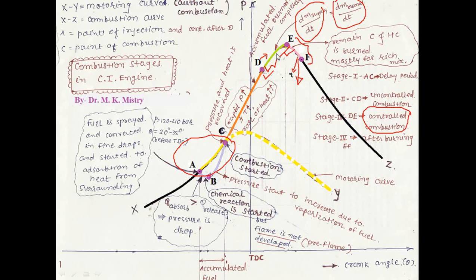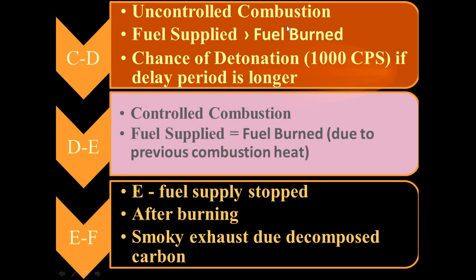What is the C to D point? So here C to D is called the uncontrolled combustion. Whatever the fuel is supplied is higher than the fuel burned. And if fuel supply is too high, that means if accumulated fuel is too high, if delay period is too high, there is a chance of detonation. And due to the detonation, 100 cycles per second vibration is created by the uncontrolled combustion stage. That is the detonation. We are going to discuss detonation separately. So detonation occurs during the uncontrolled combustion.